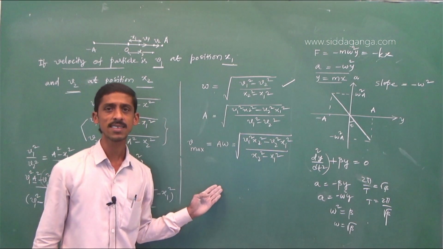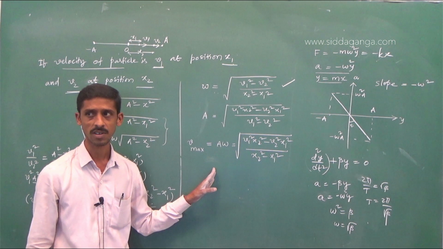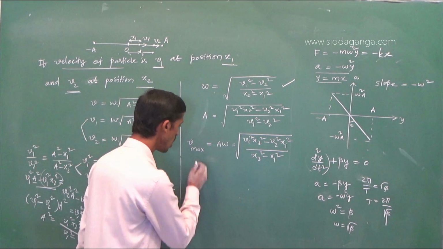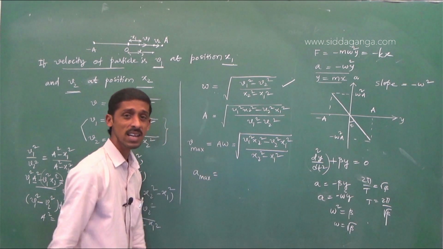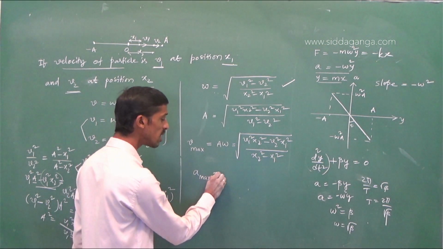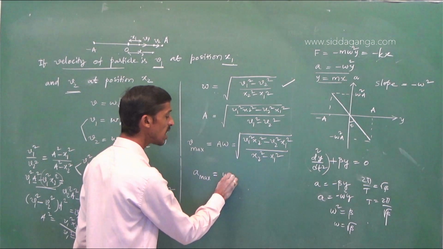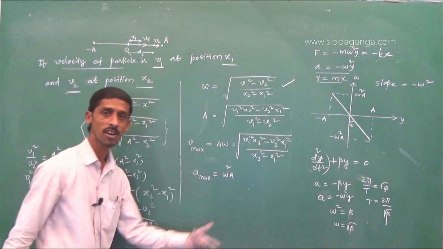Many times asked these expressions in competitive examination. Here, even if it is asked to calculate maximum particle acceleration, what is the formula? Omega square into A. You can calculate.